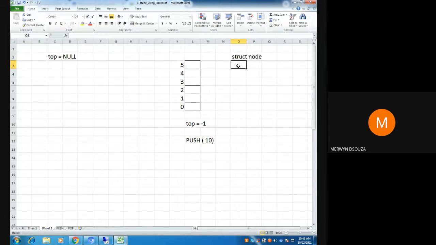Okay, so suppose I declared the structure of a node like this, where we have int data and then struct node *next.